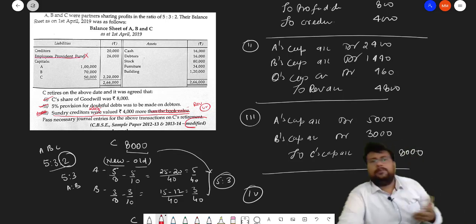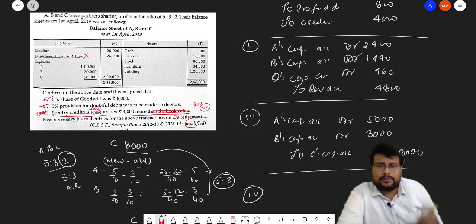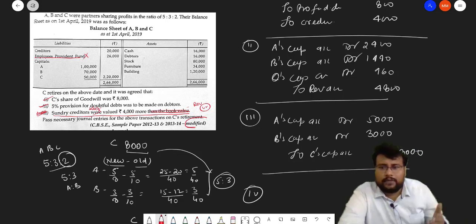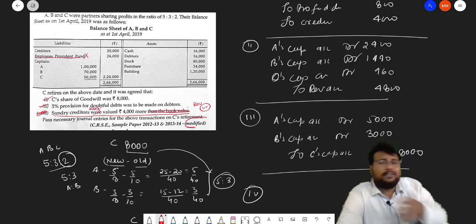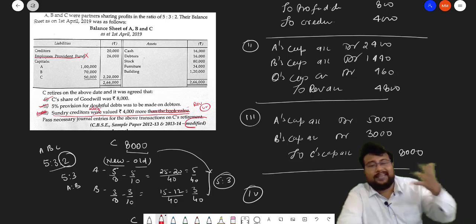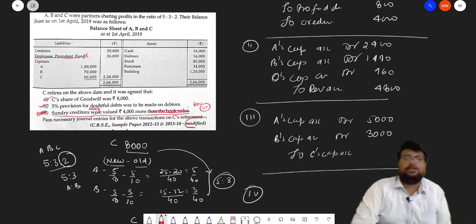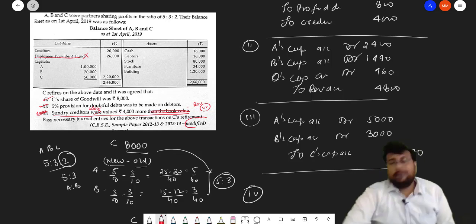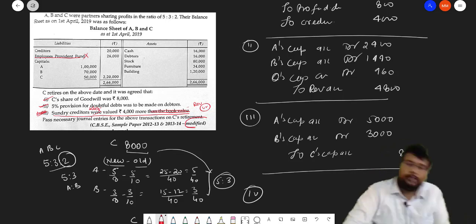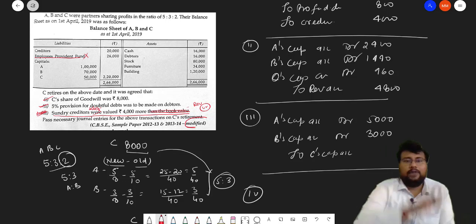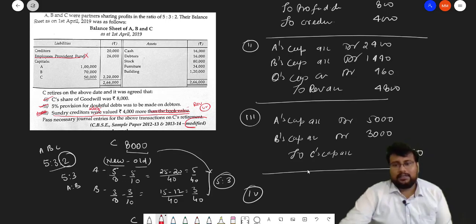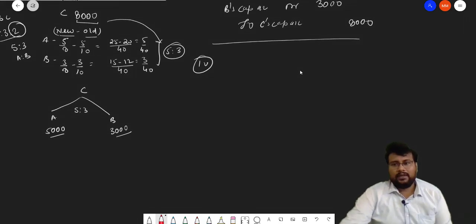Like general reserve will be distributed, workman compensation reserve, investment fluctuation reserve, profit and loss credit balance, profit and loss debit balance, everything will be distributed. Like employee provident fund, public deposit, and one more thing is the taxation fund is there, provident fund is there. That all will not be distributed. So whatever the fixed liability is there, that will not be distributed between the partners. So everything is done, but one thing is remaining, and what is that one thing?